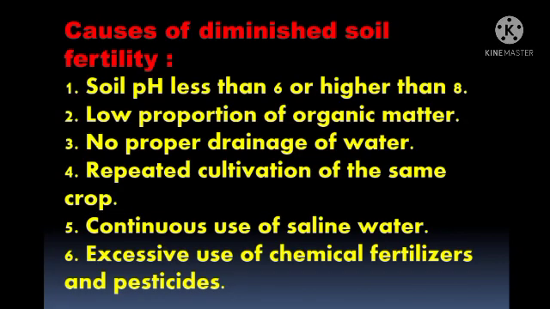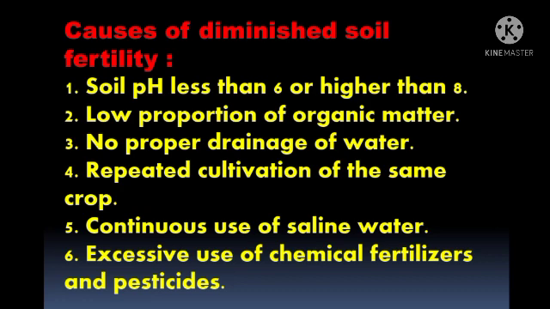Now, moving further, we are going to learn the causes of diminished soil fertility. What is diminished, students? Diminished means anything which gets destroyed. So what are the causes by which soil gets destroyed?